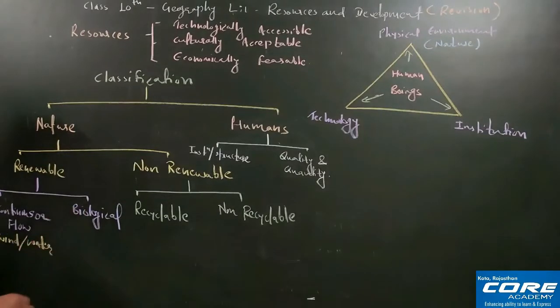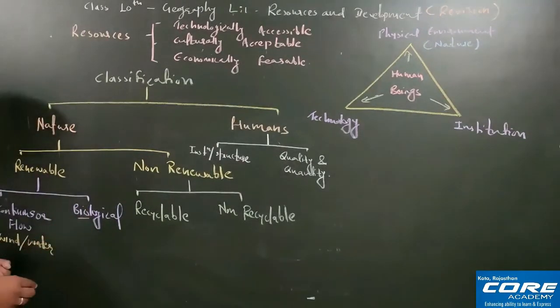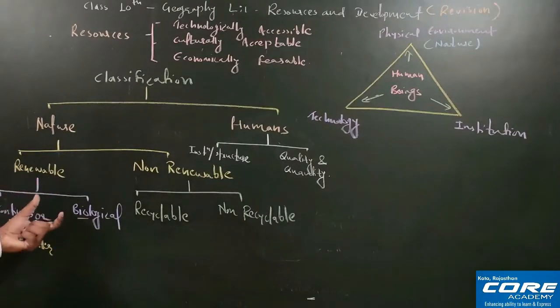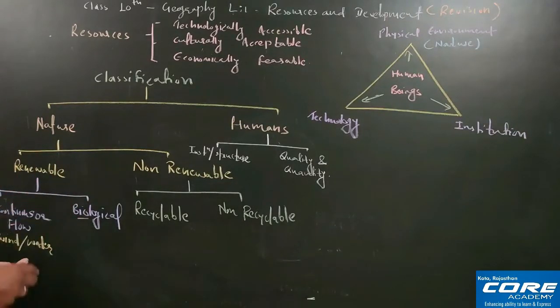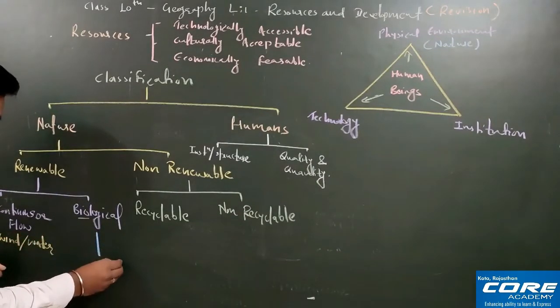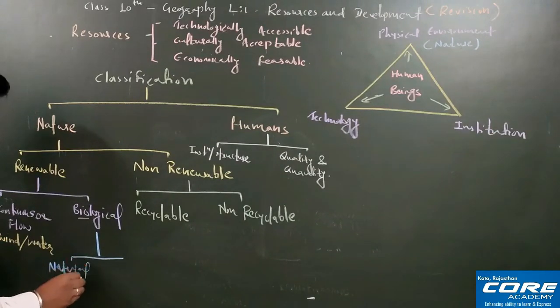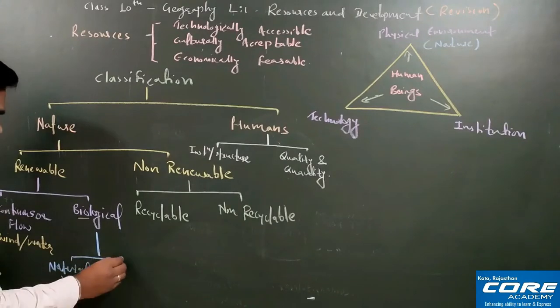And the word biological is derived from the word bio. Bio means life, right? The resources which contain life will be called biological resources. Examples you can take are natural vegetation and wildlife.